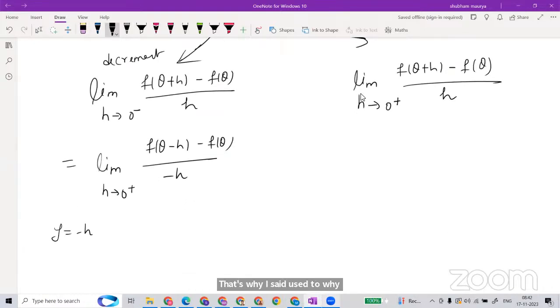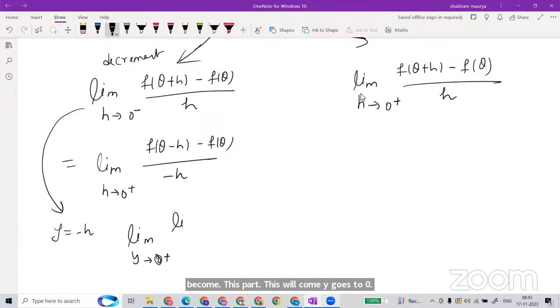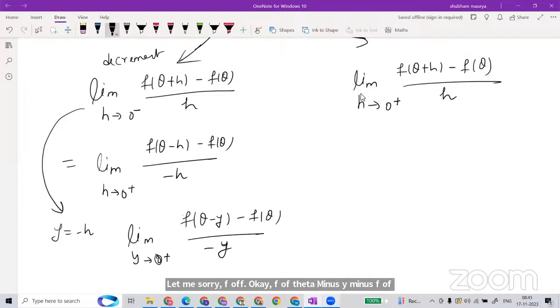If you assume y is equal to minus h, then this will become limit y goes to 0 positive of f of theta minus y minus f of theta, upon minus y. If you assume y is equal to minus h, that means h is equal to minus y. Just put minus y everywhere wherever h is there. So this is the y case.